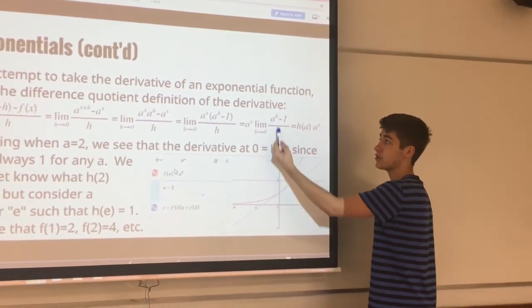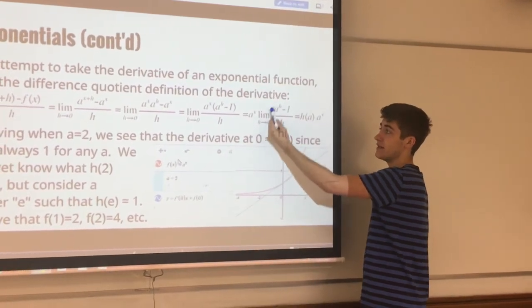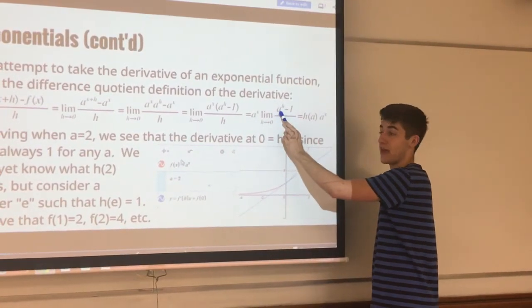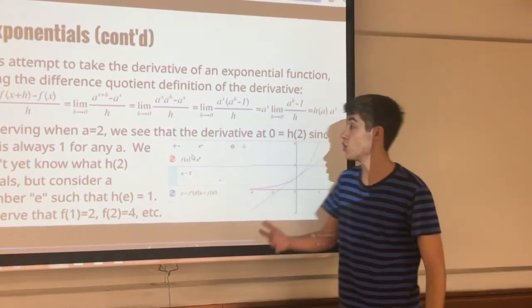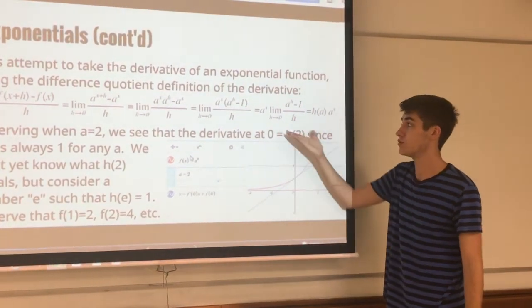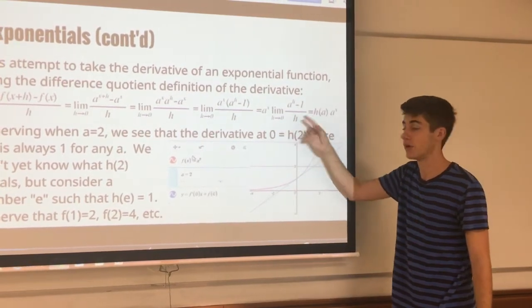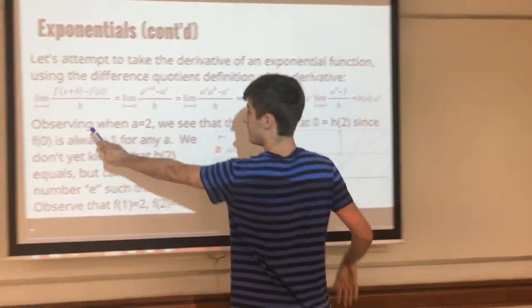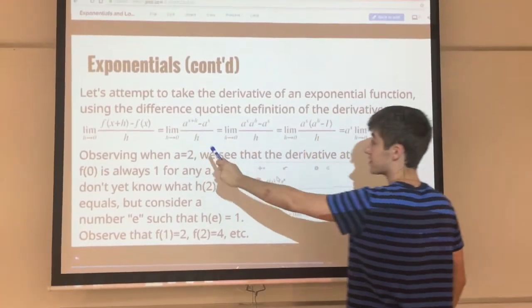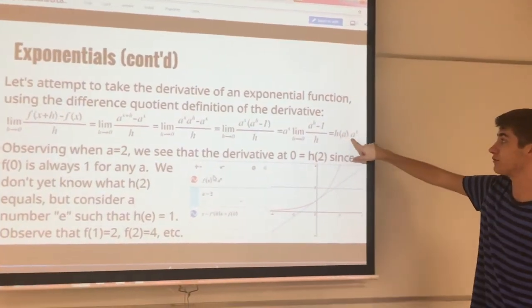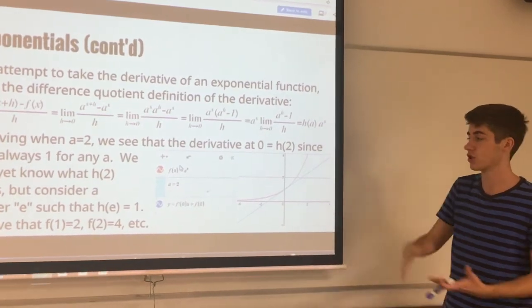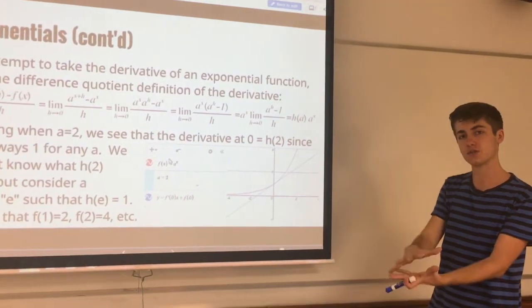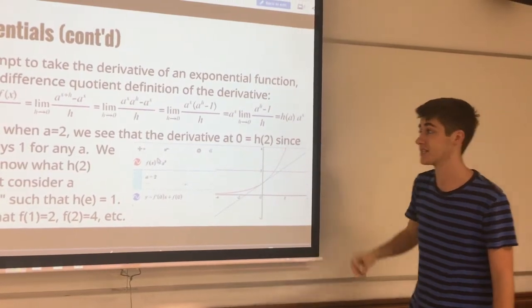Because as you can see, h just goes to 0, so the only thing that could change the value of this is the value of a. But we don't actually know that it changes it. We don't know anything about it yet. We just know that we can use our logic to deduce that this must just be a number. And so we showed that the derivative of a to the x is simply a scaled version of itself. It's just a constant times the original function. It's either increased or decreased. It could be 1. In fact, we'll see something about that later.